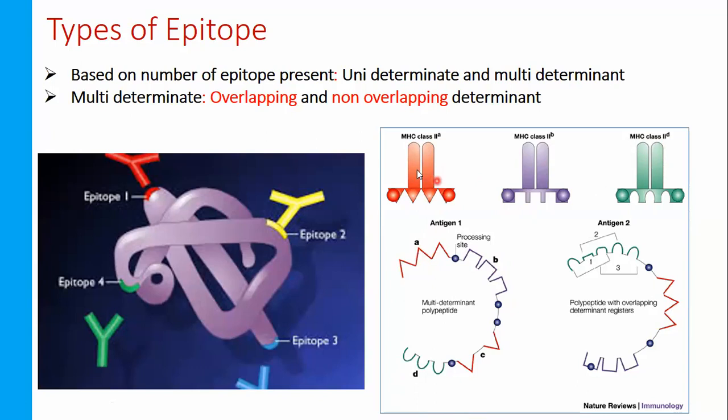Look at 1, 2, 3. There are three. Forget about the labeling. Okay, MHC class 2, MHC class 2B, class 2D. Forget about the labeling. Just look at the structure and color. Okay, look at the structure and color.